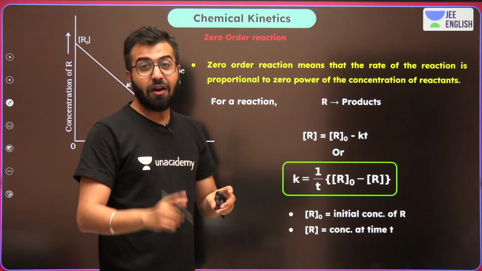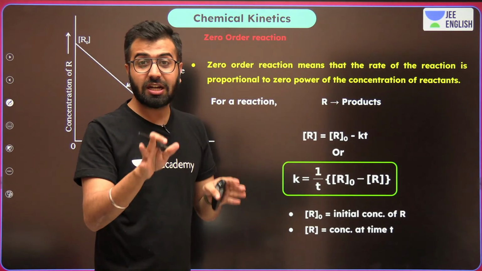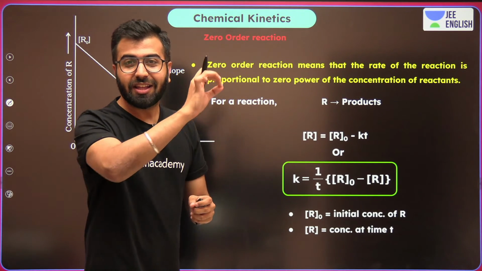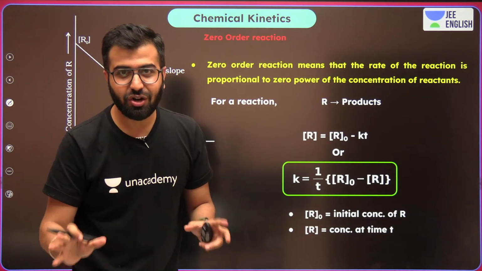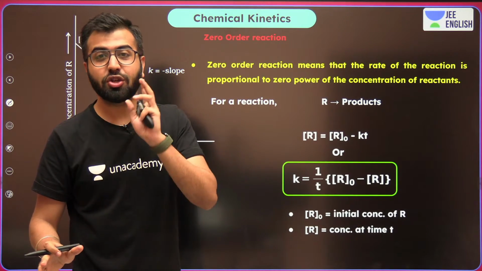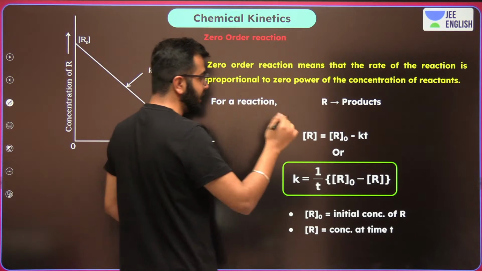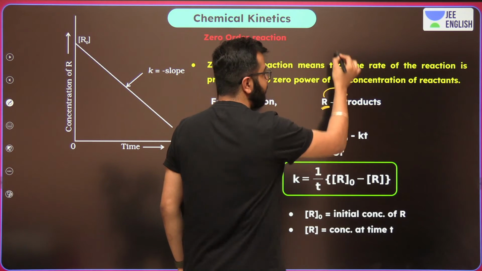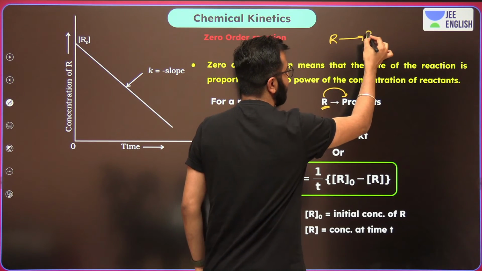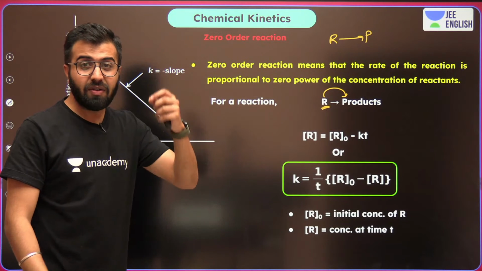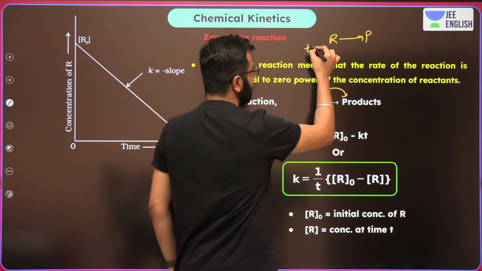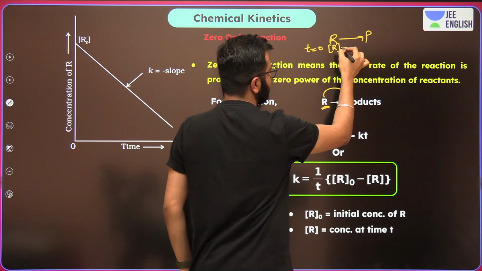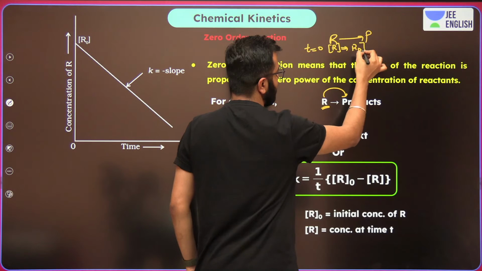Apart from this, when the rate constant is the same, then you should remember, with time, the decrement in concentration of the reactant is very much uniform. So what are we really looking at, guys? Pay attention. Whenever we have a reactant R making product P, at T is equal to 0, the concentration of R can be written as R naught. Correct?